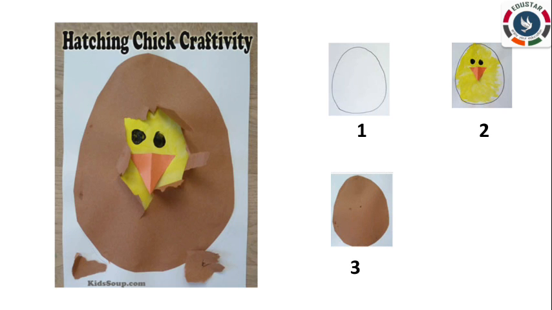The next step, take a brown sheet, trace the oval shape and cut the paper. Place the glue on the edges of the paper. Don't place the glue at the center. Now paste the brown colored paper on the A4 sheet. Make it dry for 5 minutes.